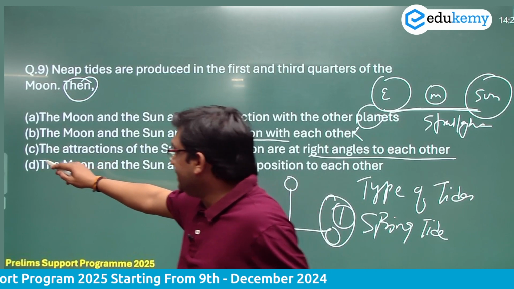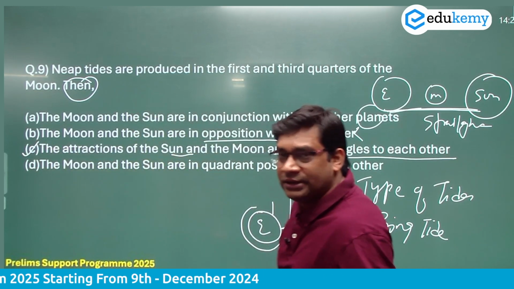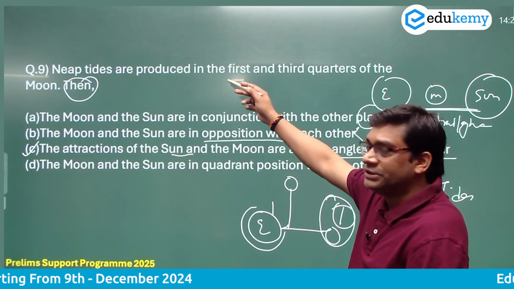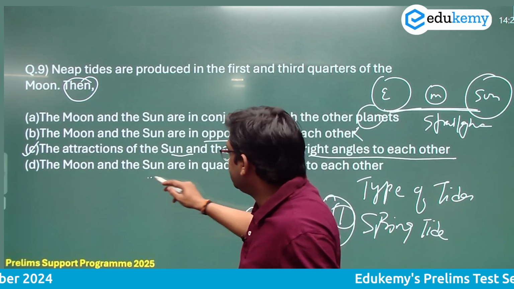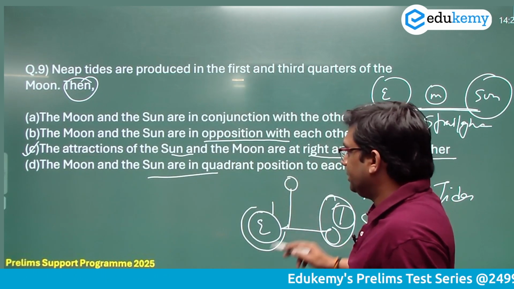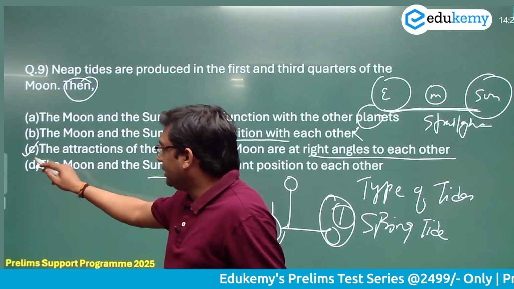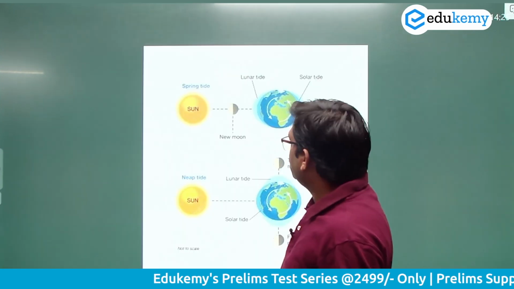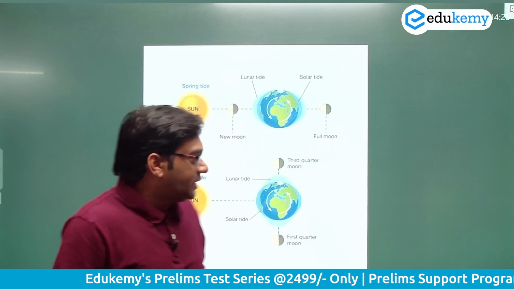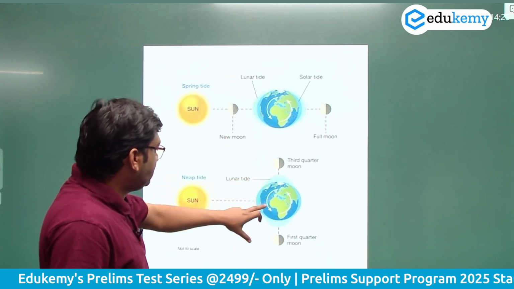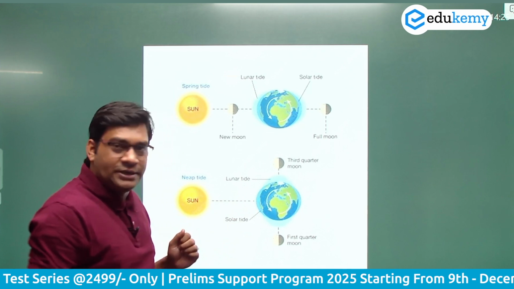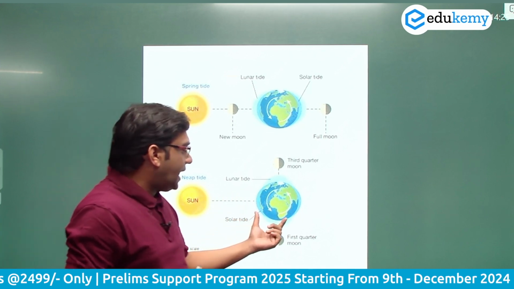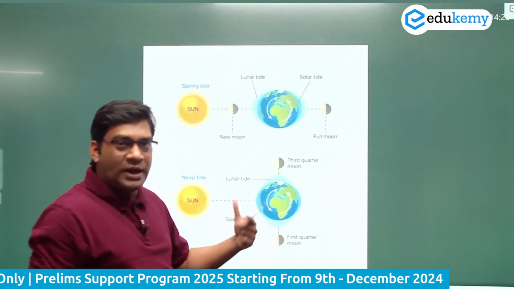We can say statement C is the most appropriate answer for the explanation of neap tides. As all three bodies make a right angle, the moon and the sun are in a quadrant position to each other. So option D is not correct. The answer is option C. In this diagram you see the moon present at a right angle direction. Here the gravitational pull of the sun and moon counter each other, and the height of the tide is lesser as compared to the average tide.